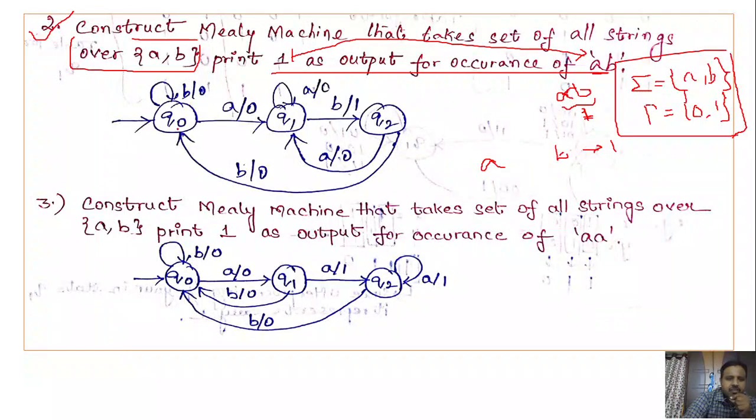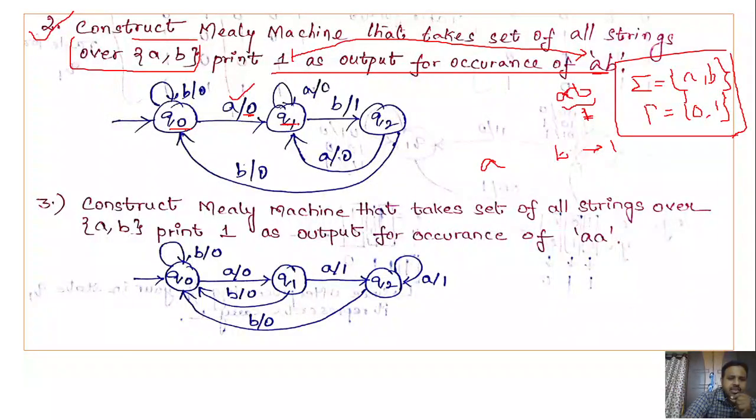So start from Q0. What is the first symbol? A. So Q0 on A goes to Q1. Since this is the first symbol A, the output must be 0.